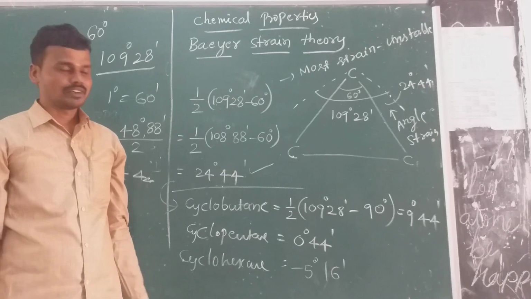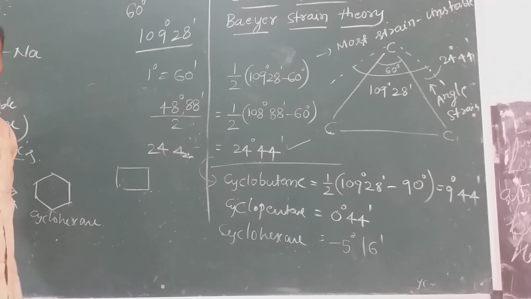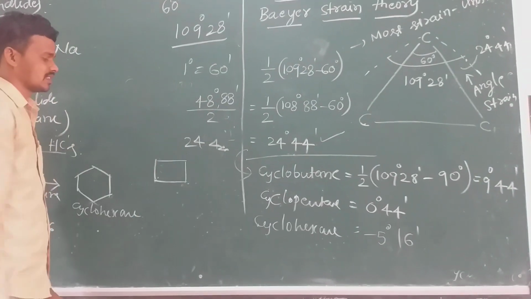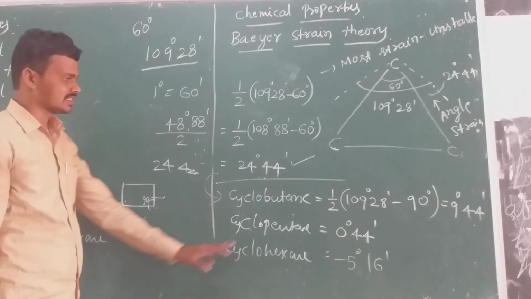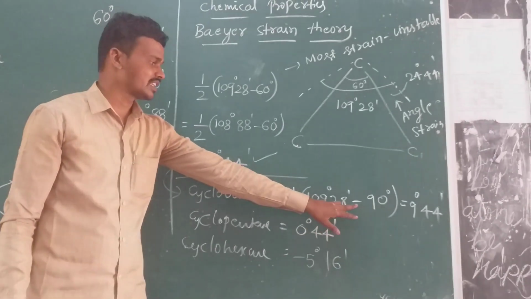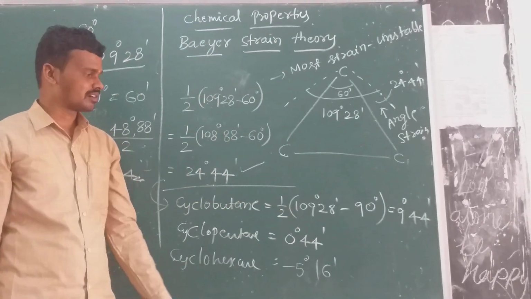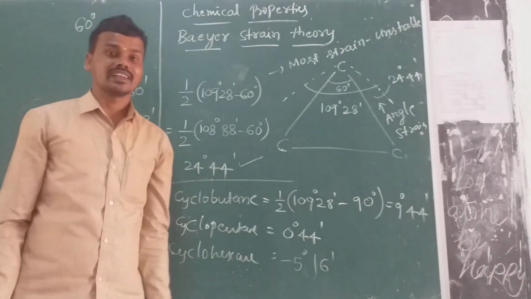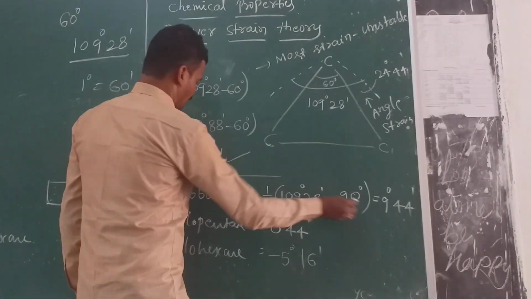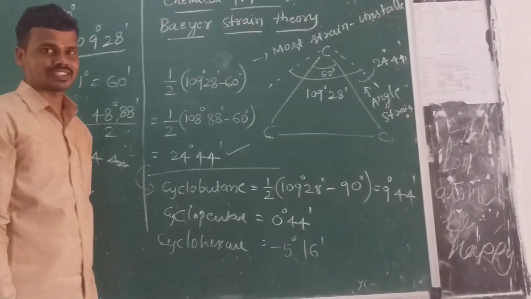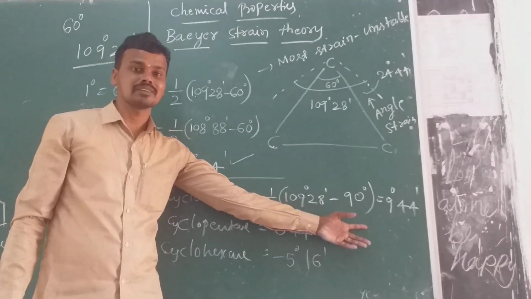For cyclobutane also you must do it like this, half into 109 degrees. Cyclobutane, you see, the bond angle for this is 90 degrees. See here, half into 109 degrees 28 minutes minus 90. If I show the calculation here, you must convert in the same way. So if you do this, the result is 9 degrees 44 minutes. Here, compared to cyclopropane and cyclobutane, the strain reduces. The molecule is still unstable, but compared to cyclopropane, it is a more stable molecule.